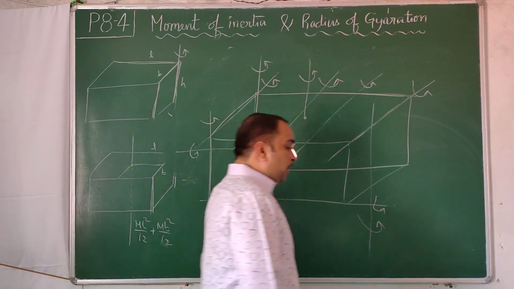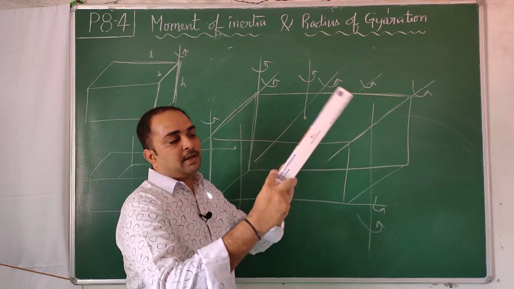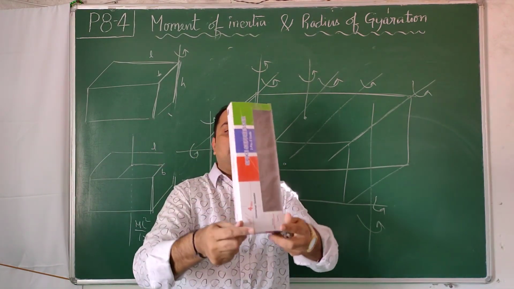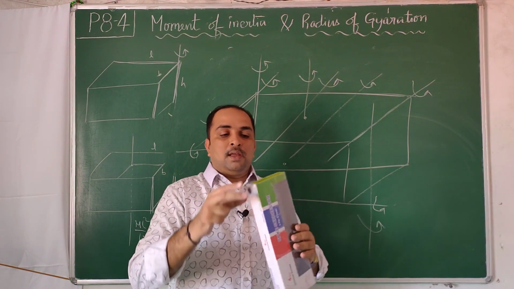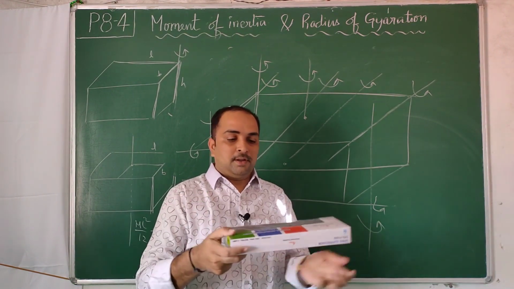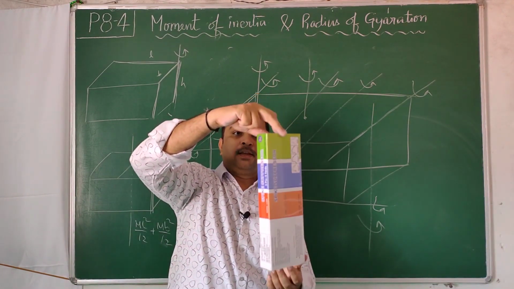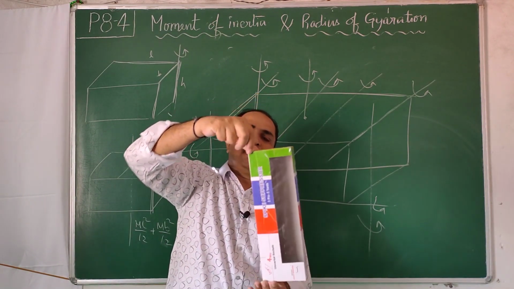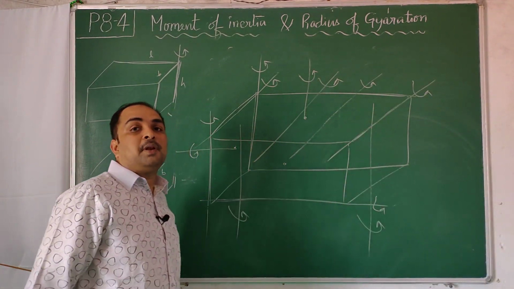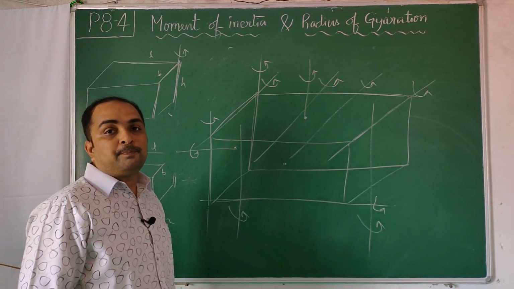So let me take one cuboid and explain. I keep this edge fixed and rotate the object. I keep this middle part fixed and rotate the object. Keeping it at the edge, I rotate it. Several ways I can rotate it, and I should be able to write the moment of inertia formula for each. That's the main intention behind teaching this concept.